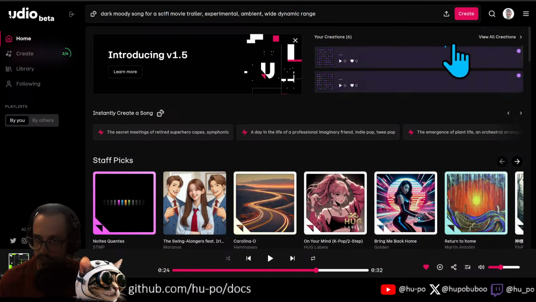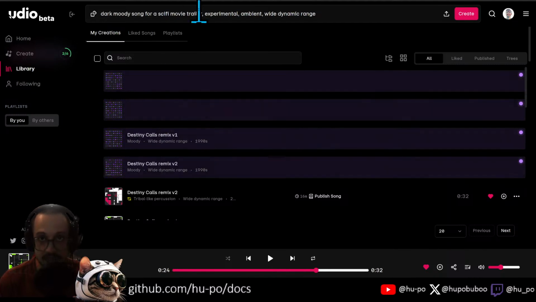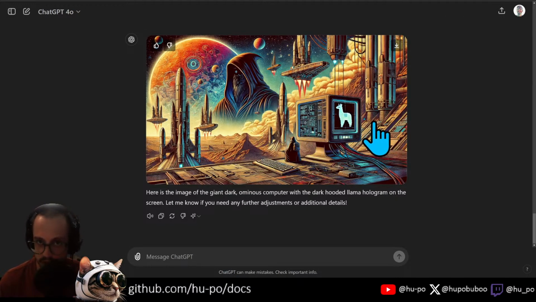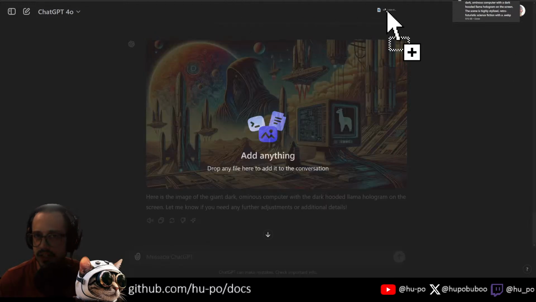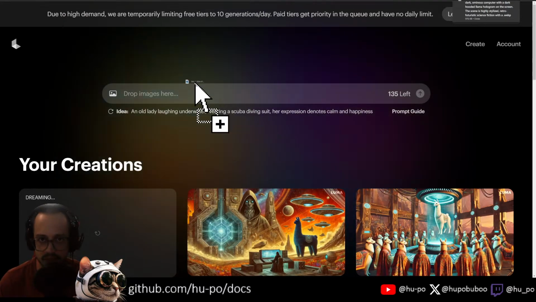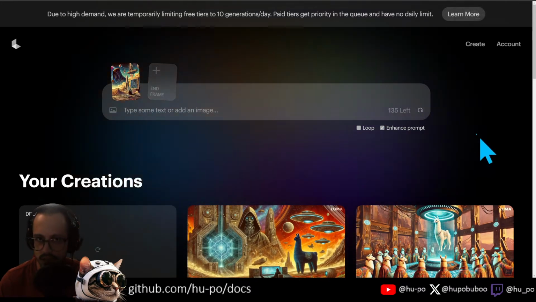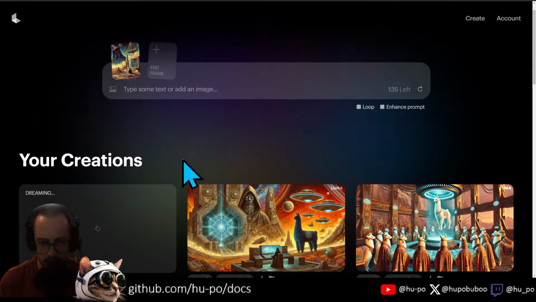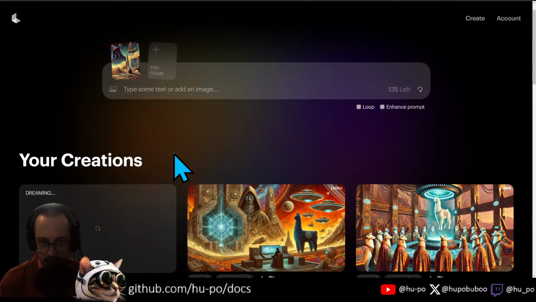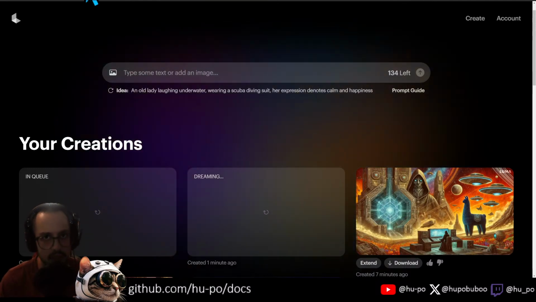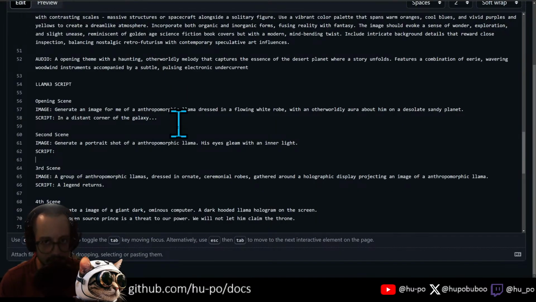So now we have Udio blasting some songs for us. We have Luma blasting that. We have, boom, here's another Dark Lord. Let's put that in there. I think we can do multiple for Luma, so we can have multiple running at the same time. Yeah, let's drop the images in there. Go. So now you see we got two going. I don't know if they queue it, so maybe they have a limited amount of parallelism per user, but maybe not. We'll let them see what happens.